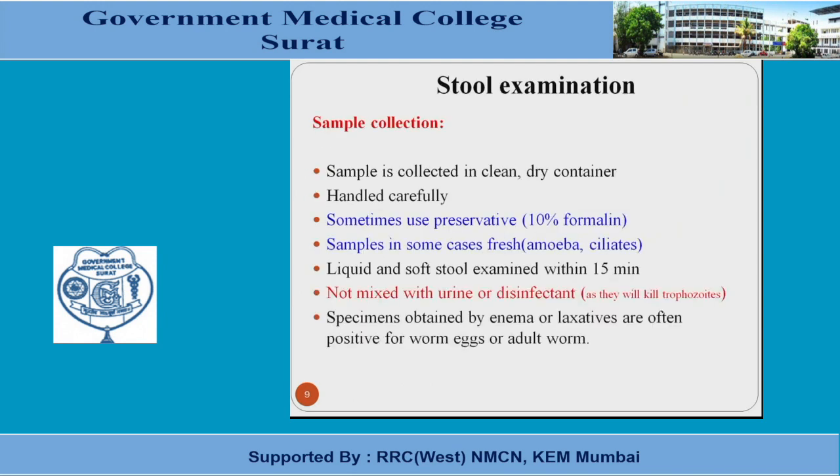Before discussing stool examination, let us see how the stool sample should be collected: in a clean, dry, wide-mouth, leak-proof container. It should be handled carefully. We can sometimes use a preservative such as 10% formalin if there is a transportation delay, but we should avoid the preservative when we are suspecting amoeba and ciliates and want to go for motility testing from this stool.